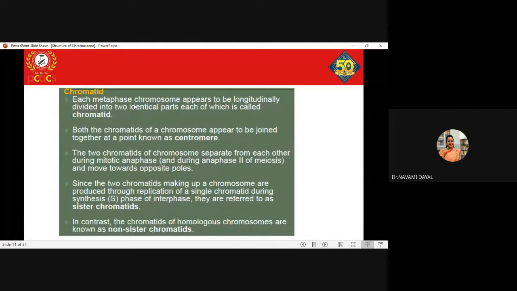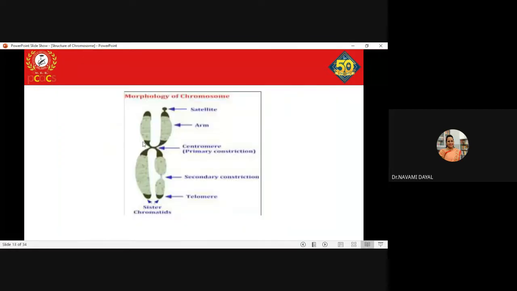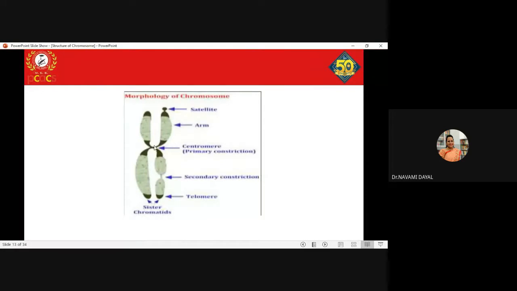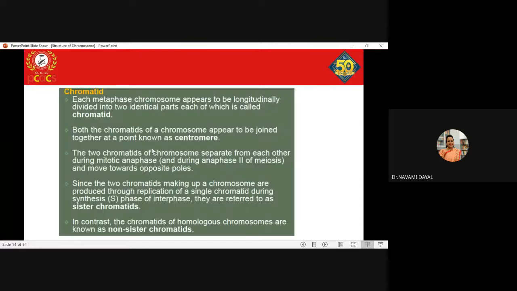So what is a chromatid basically? Each metaphasic chromosome appears to be longitudinally divided into two identical pairs, each of which is called a chromatid. As I said, they both are identical in nature. Each is called a chromatid. Both the chromatids of a chromosome appear to be joined together at a point known as a centromere. So both of these chromatids will be joined at this particular position called the centromere.